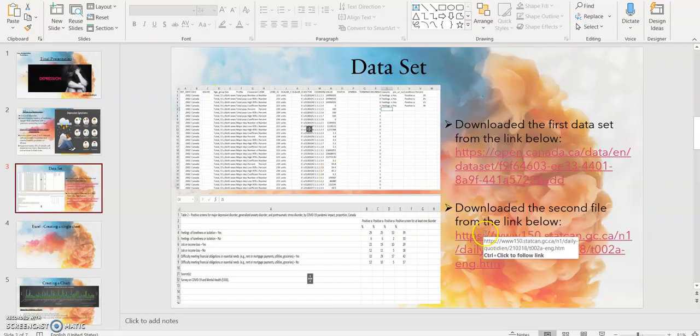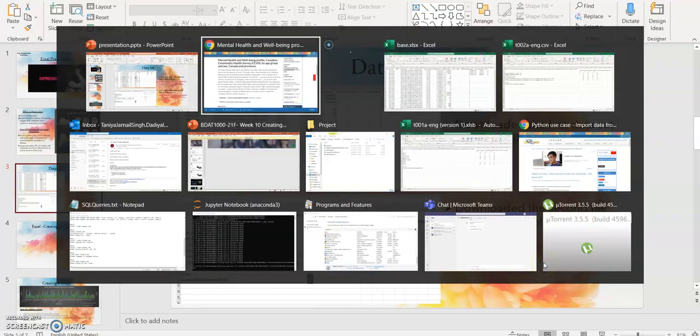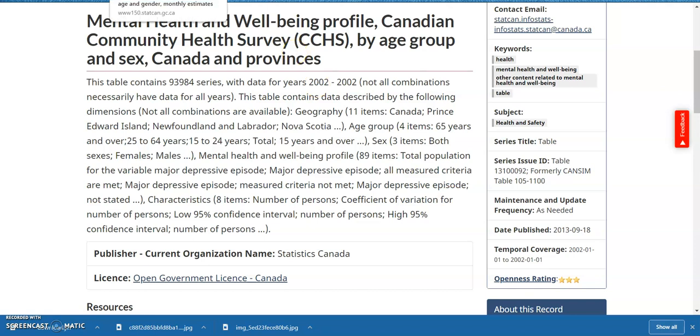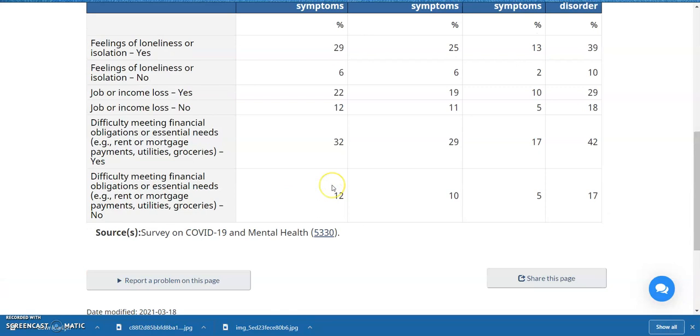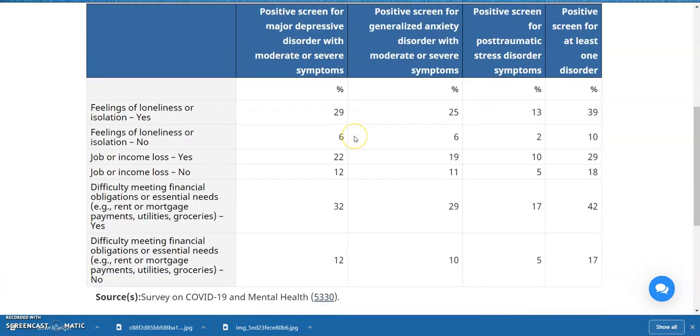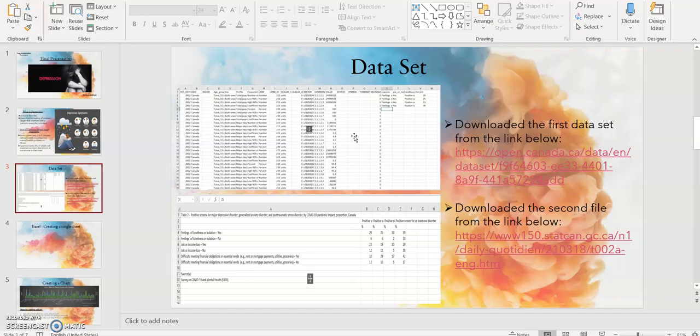I have also downloaded one more file, here. This is related to COVID-19. Since COVID-19 is the major reason today which has an impact on the entire world, I have downloaded a file here which tells us the reasons for depression in this file as well. I am taking both of these files so I can create different analyses based on this.